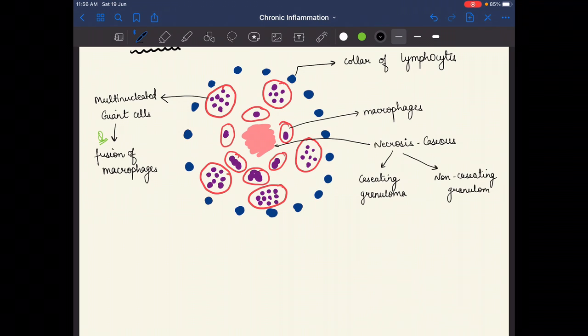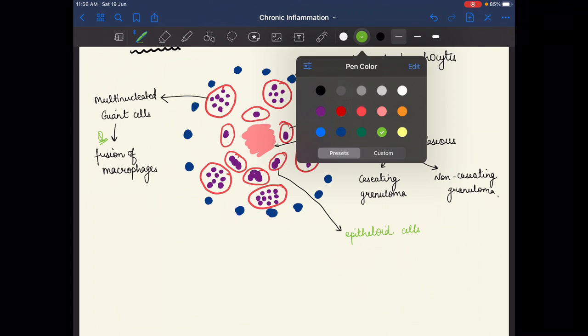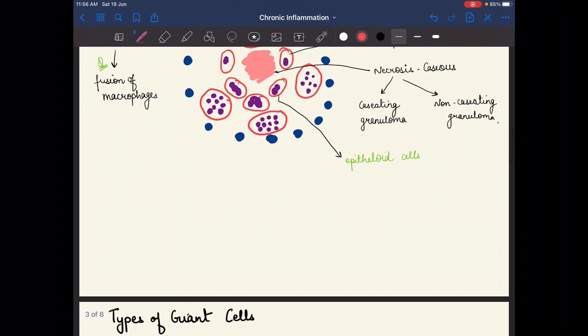Non-caseating granuloma. And these were the epithelioid cells. Epithelioid cells were basically the modified macrophages.